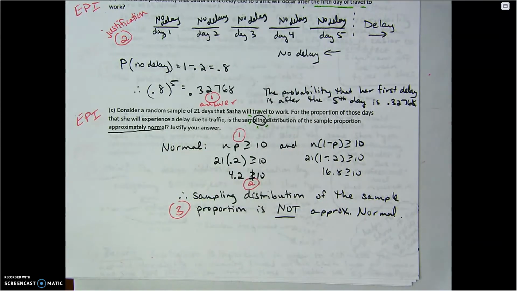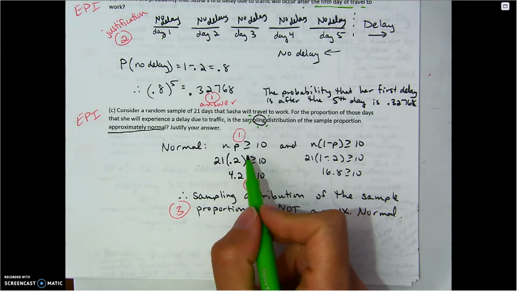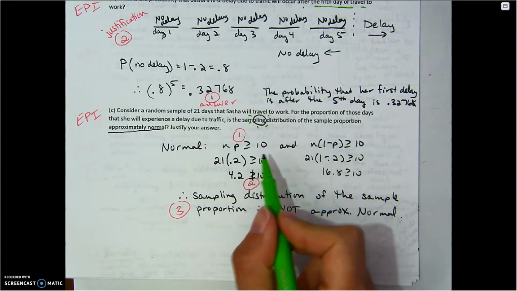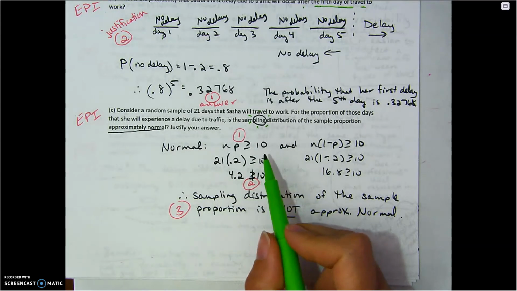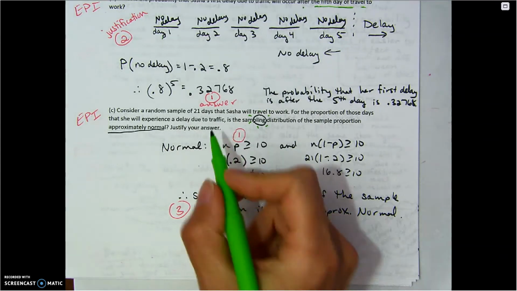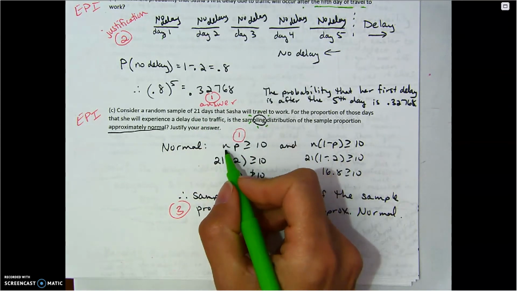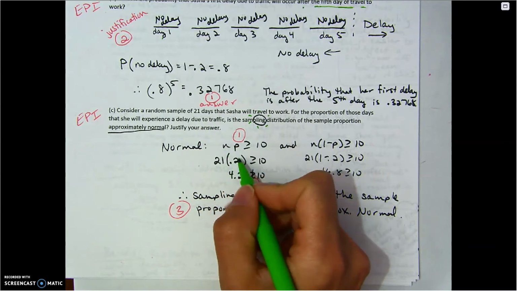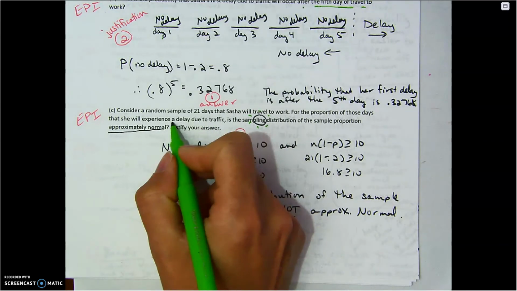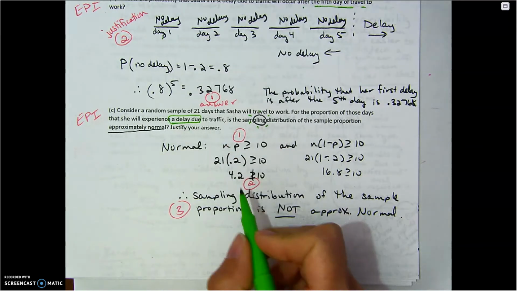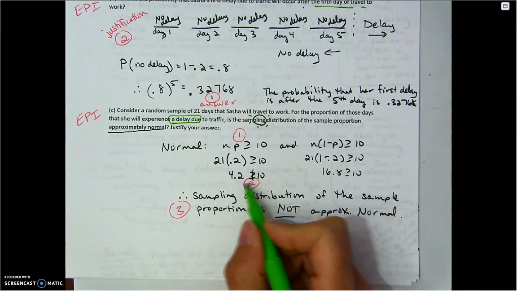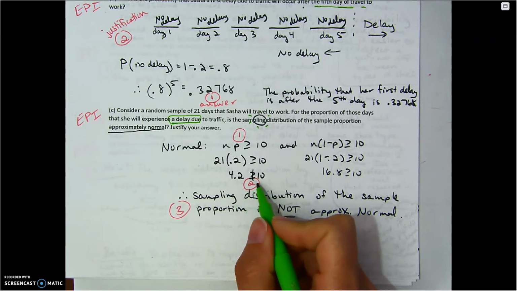Ring, ring. Who is it? It's Jake from State Farm. Discount double check. We have to make sure we have enough successes and enough failures in a sample size of 21. So 21 times the probability of delay is 4.2. Fail. 4.2 is not greater than or equal to 10.